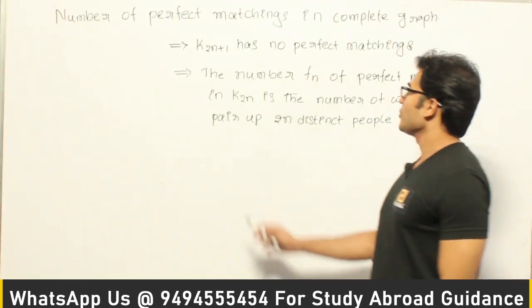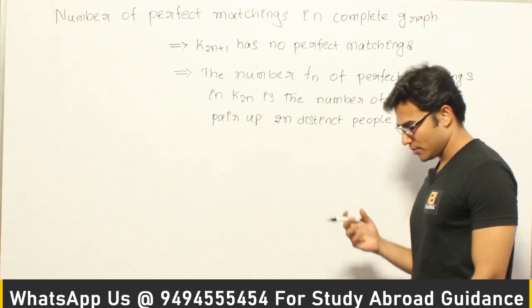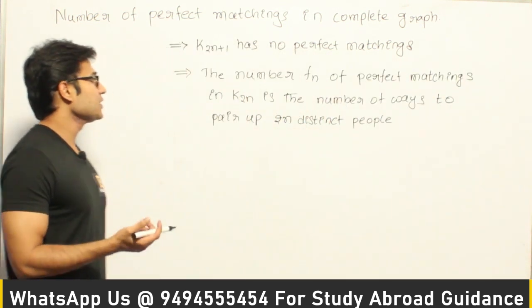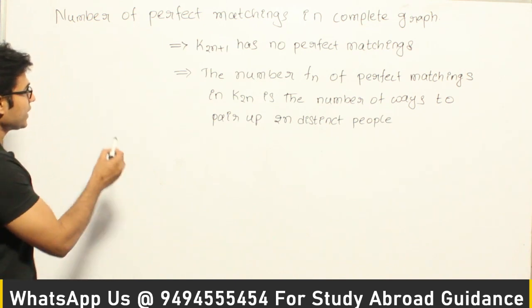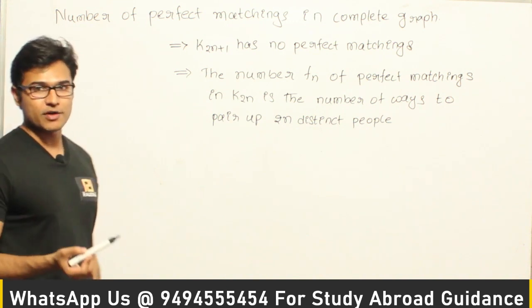Let's see this. Number of perfect matchings in a complete graph. So you are supposed to find out how many perfect matchings there are in a complete graph. First thing is, if the graph contains an odd number of vertices, there will never be any perfect matching.